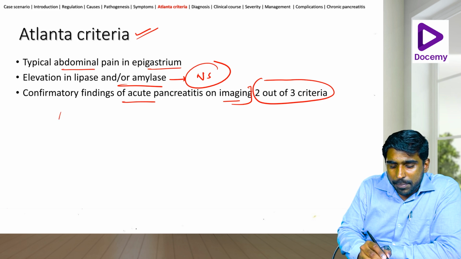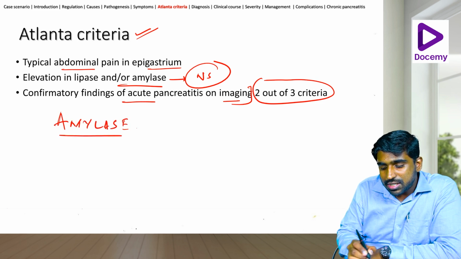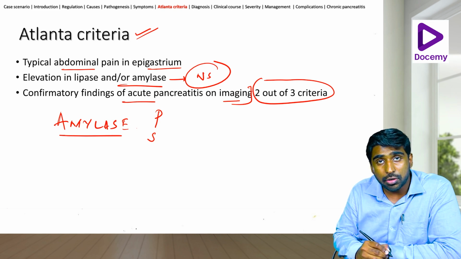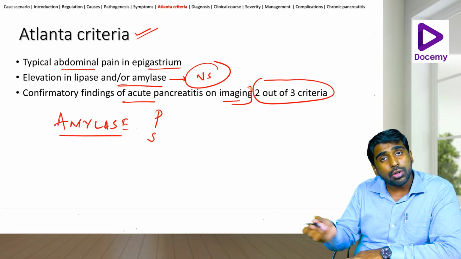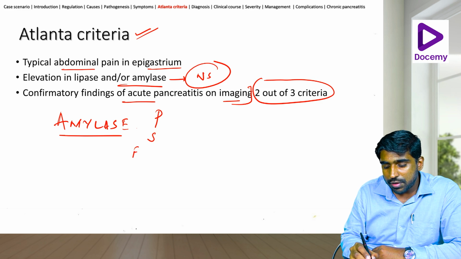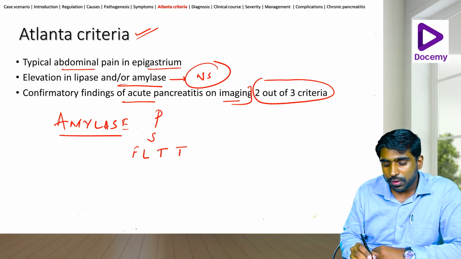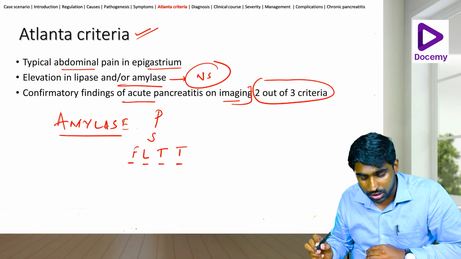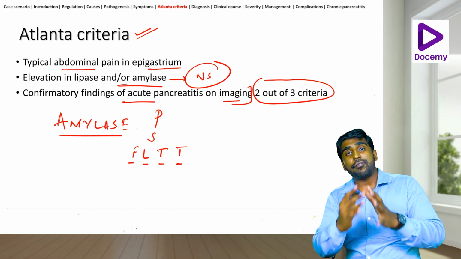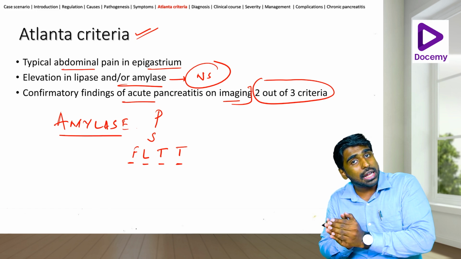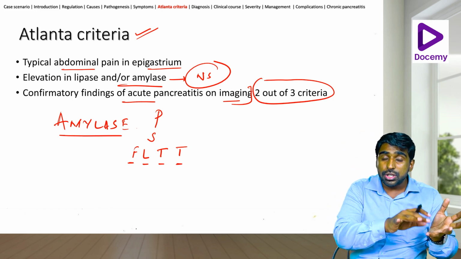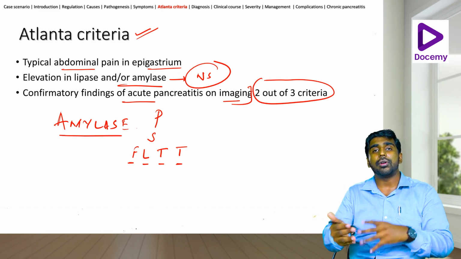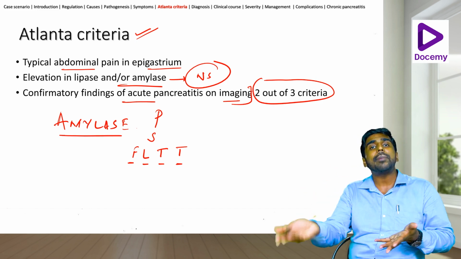Okay, see, amylase, as it is released from the pancreas, can also be released from the salivary glands. Okay, then how do I remember the other sources of amylase? FLTT. So fallopian tube, the lungs, the thyroid, and the tonsils. Okay, so again repeat, you have the pancreas and the salivary glands, as well as the fallopian tubes, the lungs, the tonsils and the thyroid that release amylase along with the pancreas.